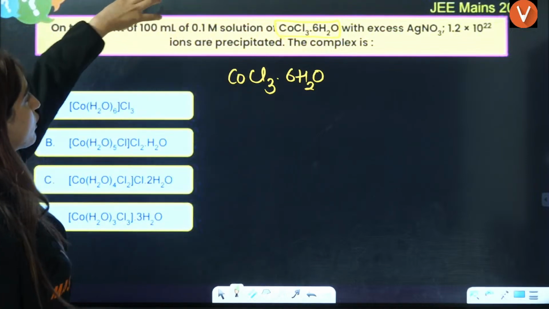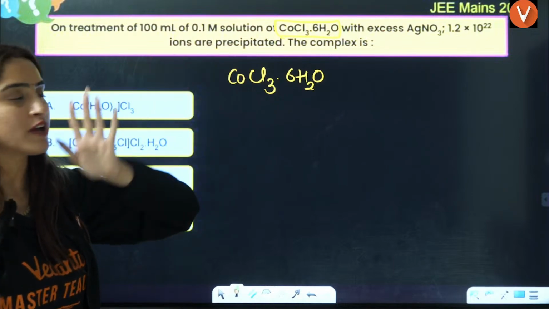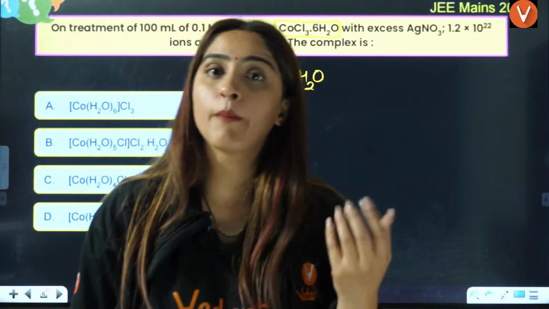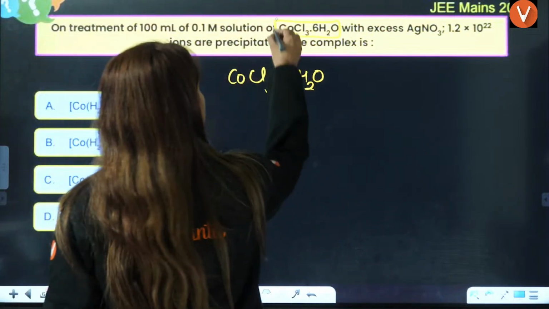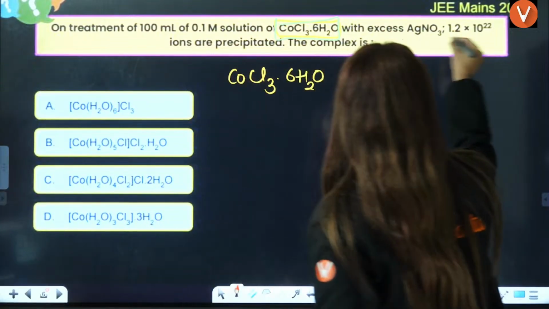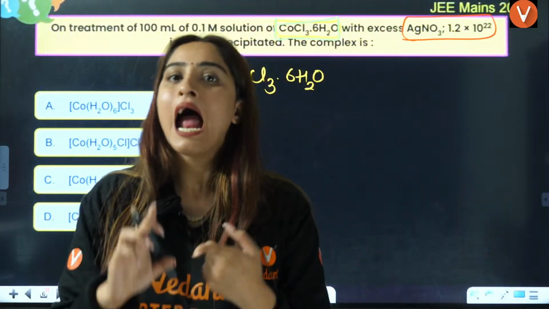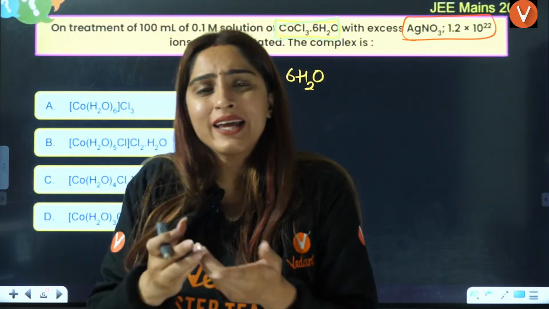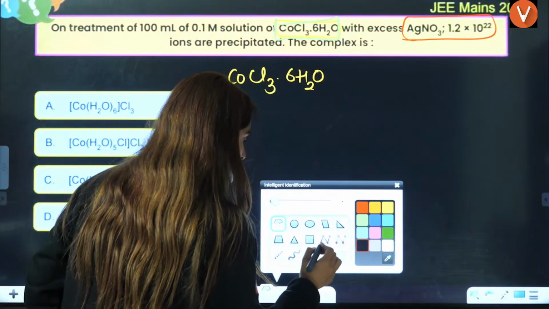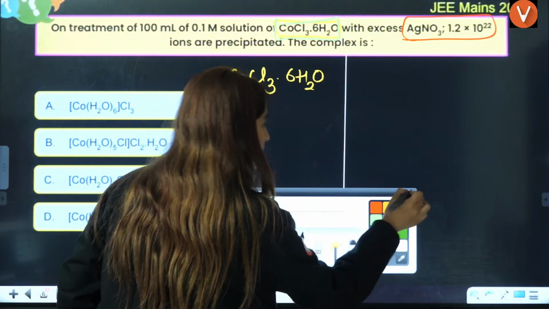Now, they are saying on treatment of this much of CoCl3.6H2O with excess of AgNO3, right? What if I am able to calculate the number of moles of this particular compound and the number of moles of AgNO3, right? If I have the number of moles of AgNO3 and the number of moles of that compound, I can easily calculate that. I'll tell you how. Firstly, let's have this margin line over here, right?